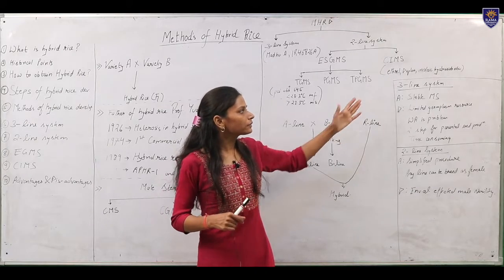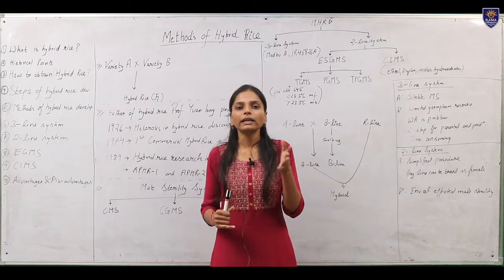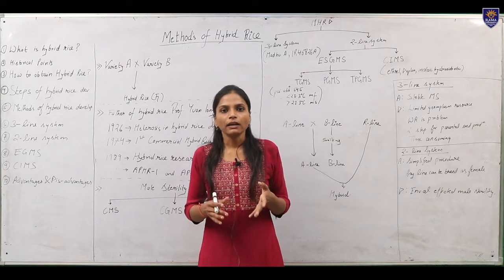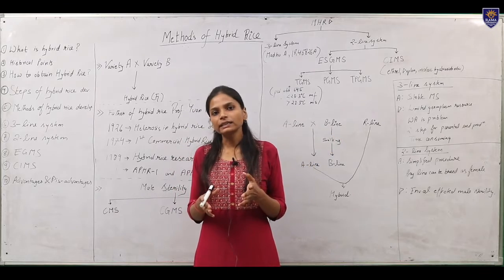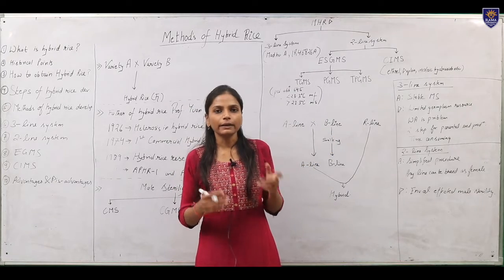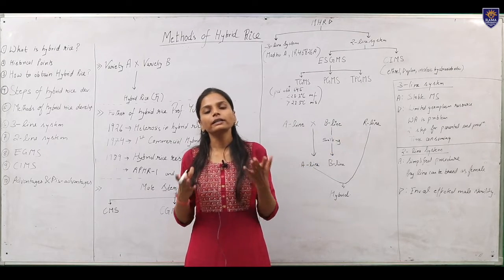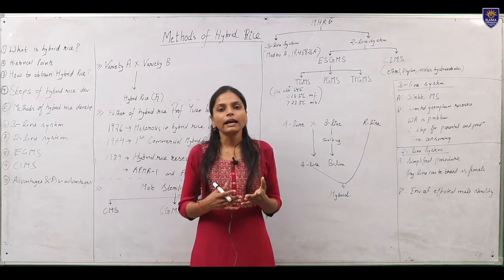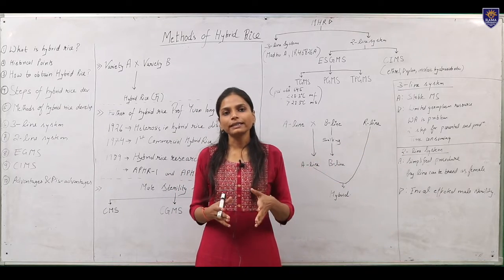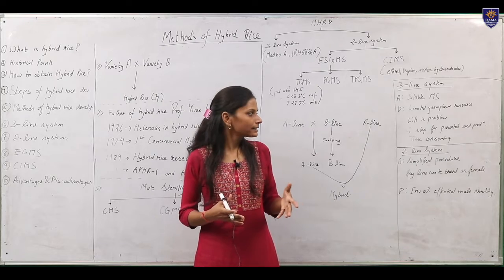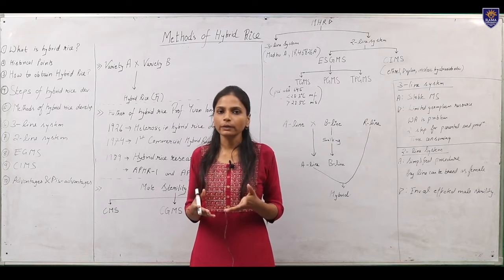The advantage of the 3-line system is that here the male sterility is stable, while the disadvantages with the 3-line system are that the germplasm resource that we get is limited. Also the adaptability of the variety which is developed is poor, plus it requires 2 steps for the maintenance of the parental lines, and it is also a time consuming process.